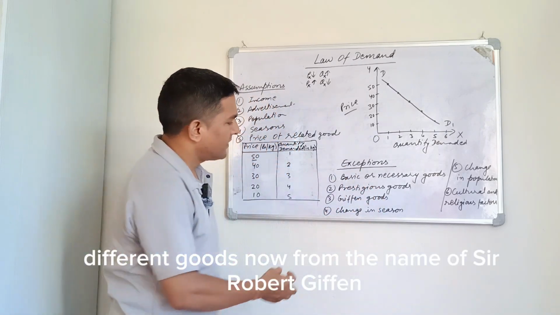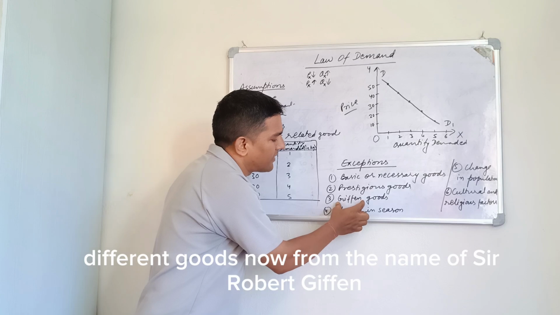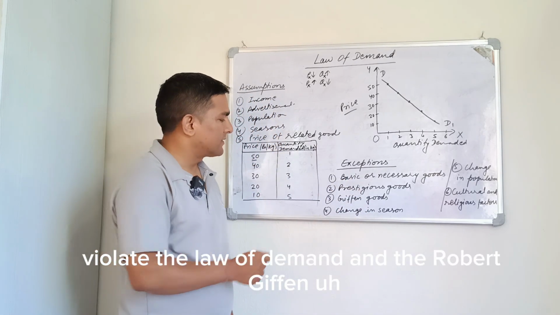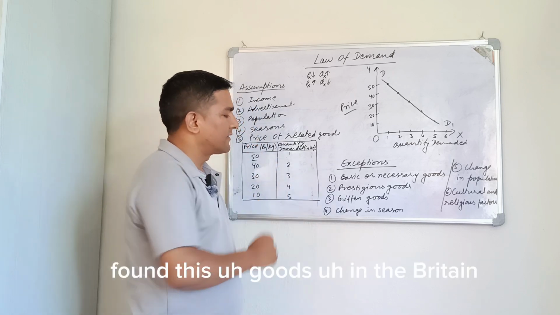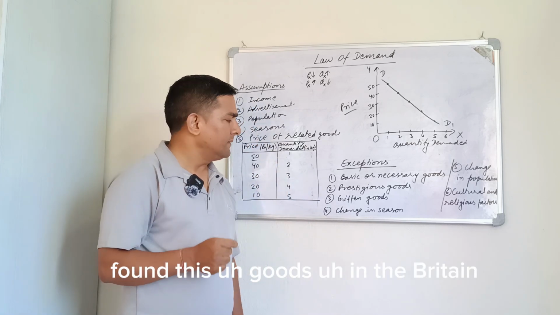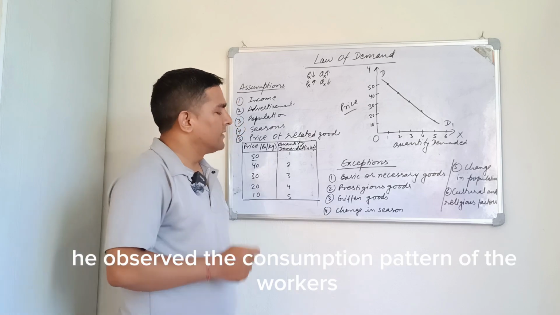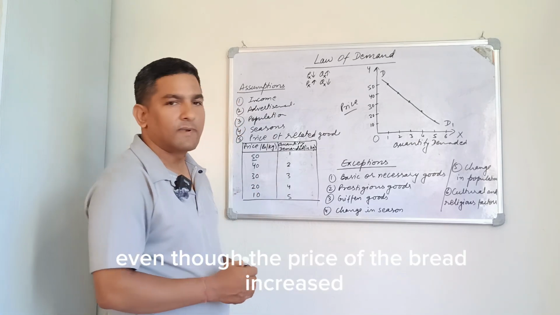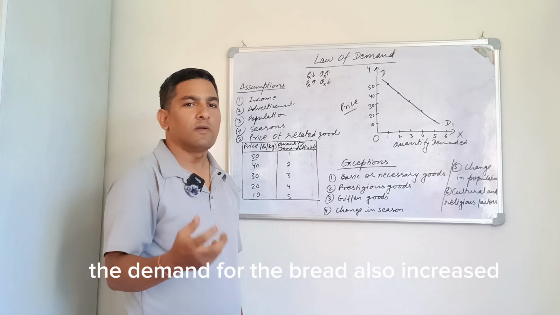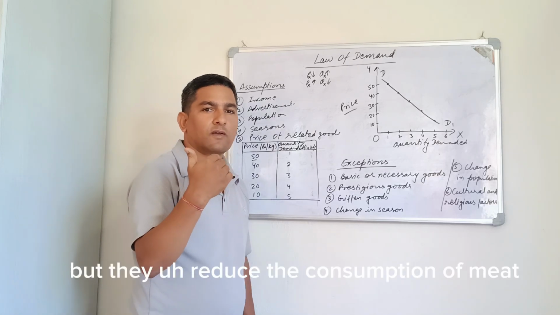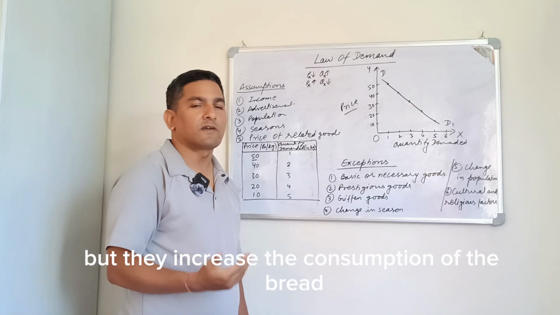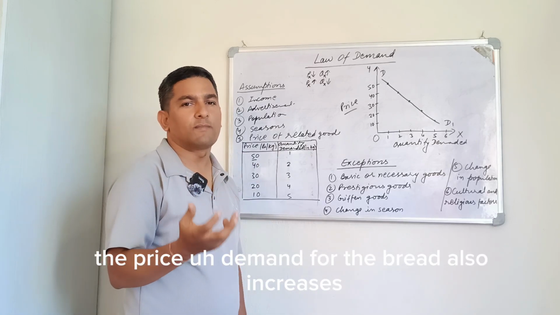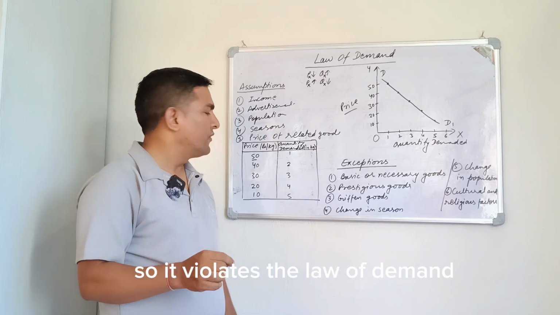Giffen goods. Now, from the name of Sir Robert Giffen, the Giffen goods violate the law of demand, and Robert Giffen found these goods in Britain. He observed the consumption pattern of the workers, and he observed that even though the price of the bread increased, the demand for the bread also increased. But they reduce the consumption of meat, but they increase the consumption of the bread. That means, as the price of the bread increased, the demand for the bread also increased. So it violates the law of demand.